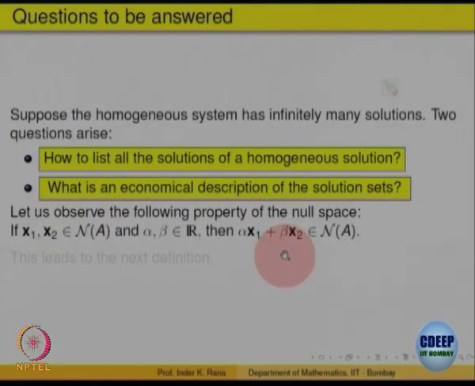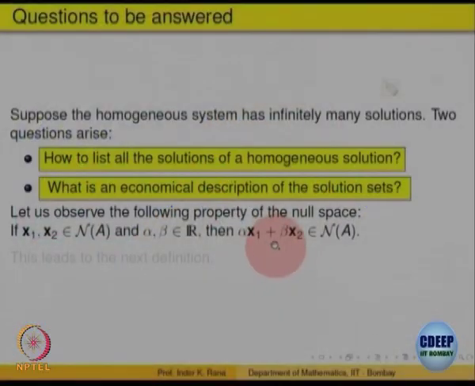If x1 and x2 are solutions of the homogeneous system, that means Ax1 = 0, Ax2 also is equal to 0, then the claim is alpha x1 plus beta x2, where alpha and beta are any scalars, is also a solution of the homogeneous system, because if I multiply by A, then what is the product? A multiplied by alpha x1 plus beta x2 is the same as alpha times Ax1 plus beta times Ax2, by the distributive property of multiplication of matrices, right.